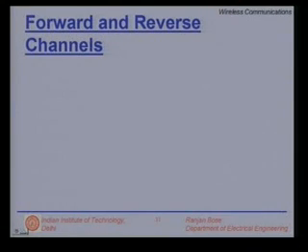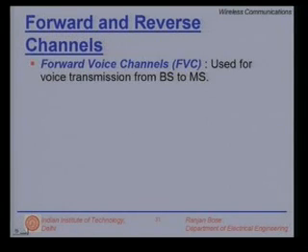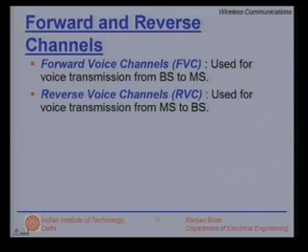Now, talking about establishing a call from the mobile to the base station and from the base station to the mobile, we make use of channels. Most likely these channels are frequency bands or time slots or codes. So, the forward voice channel is used for voice transmission from the base station to the mobile station. The reverse voice channel is used for voice transmission from the mobile station to the base station.